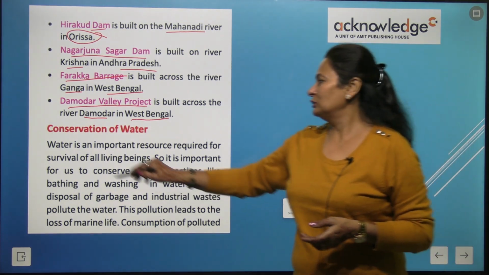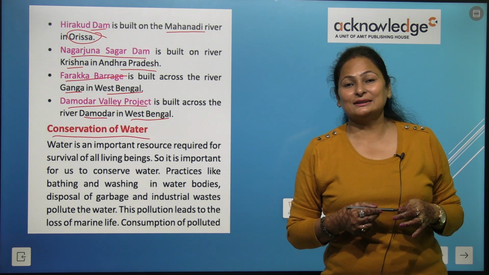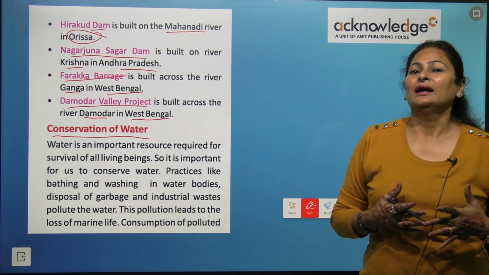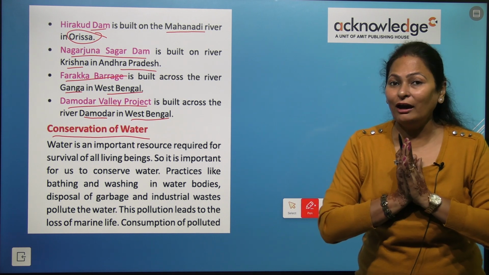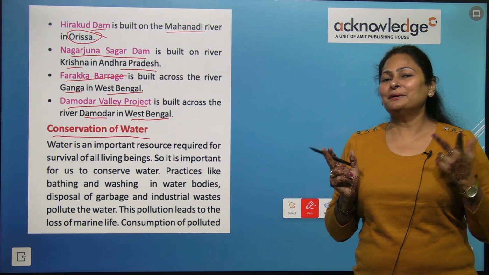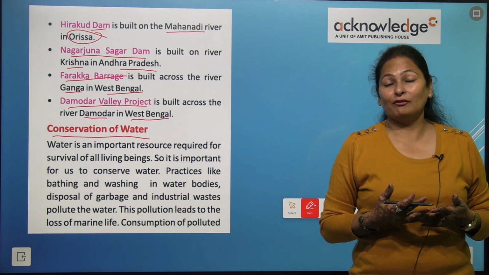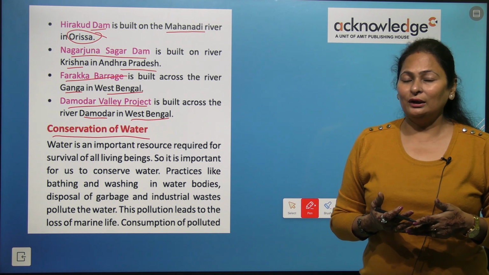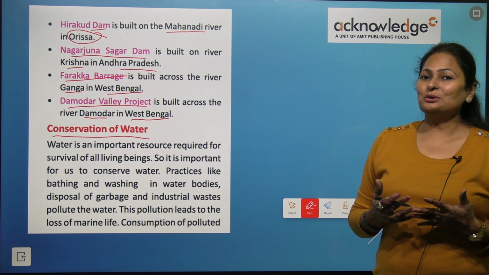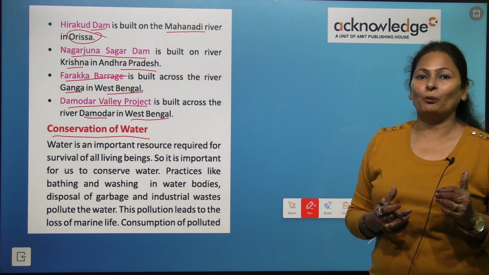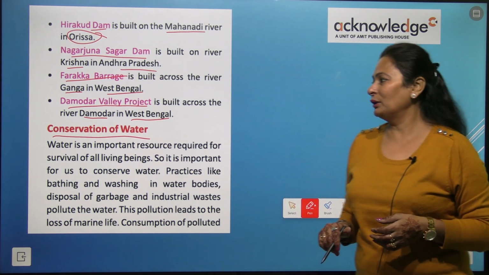Now, conservation of water. We have seen the importance of water, why water is needed, how we can store the water. Conservation of water means how to save the water. Only 3% is fresh water on the earth and the rest is salty, so that cannot be used by us. So, we should use or store the water wisely. We should not waste it. Let's see how we can conserve the water.